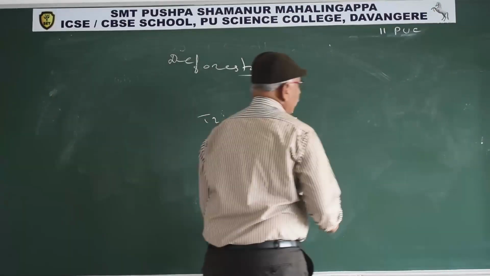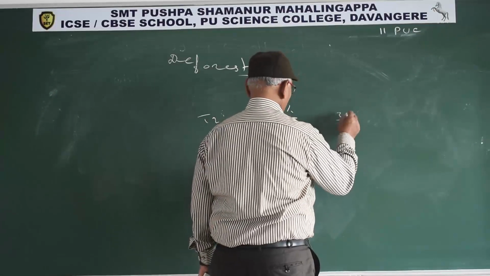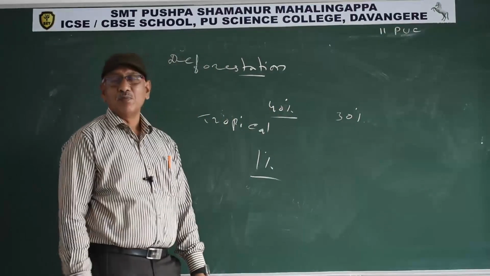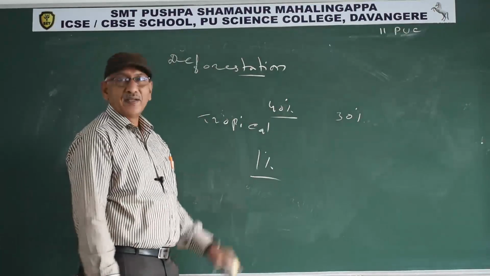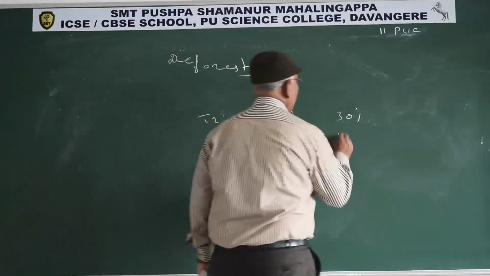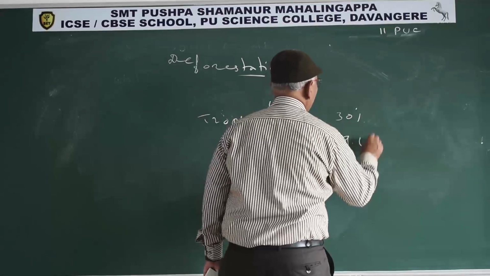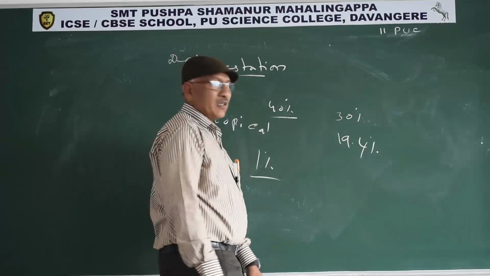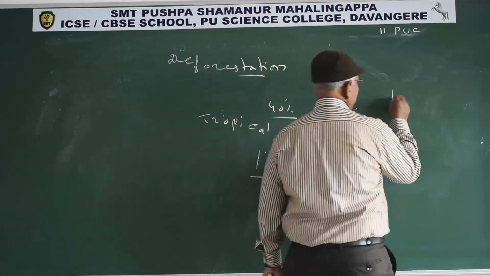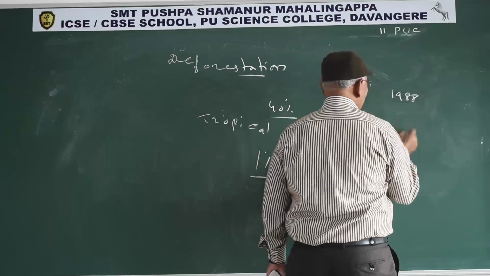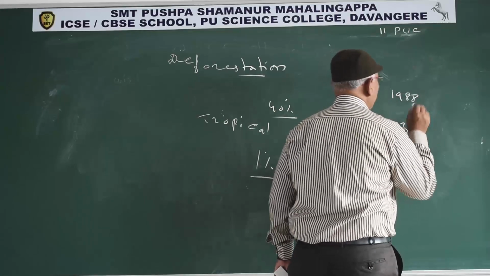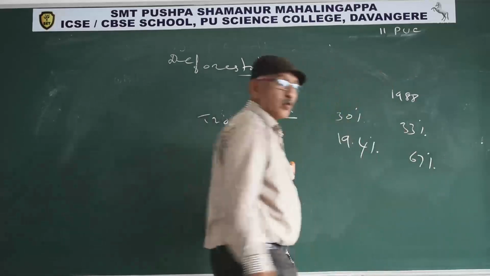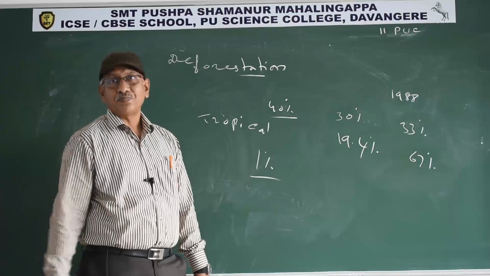In the beginning of the 20th century, forest area was 30% compared to total land area. Now the forest area is 19.4%. According to the National Forest Conservation Act 1988, in plains the forest area should be 33%, and in mountain areas the forest should be 67%.